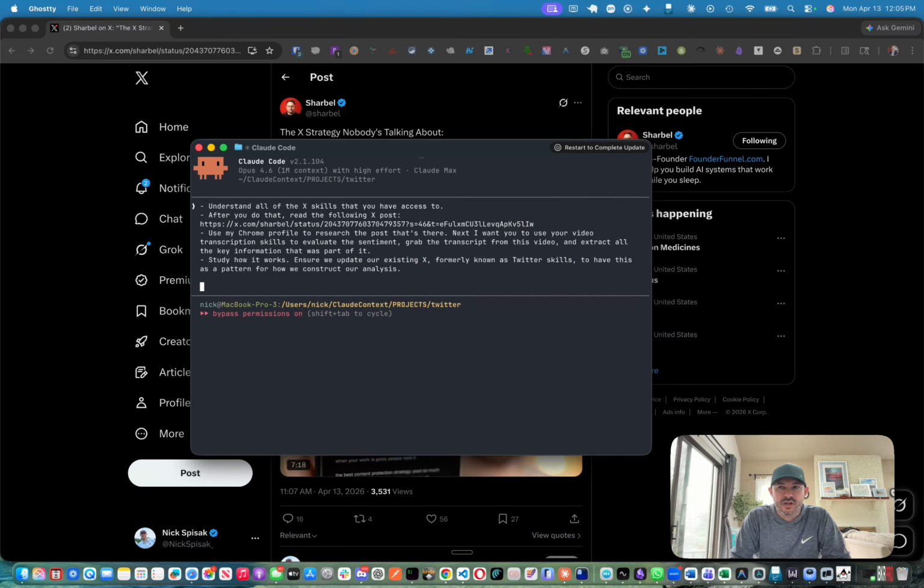And then this is what I use a lot. It's called the Superpowers skill. So I'll just type this one out. Use the /superpowers, and in this case, I want to use Brainstorm to design the necessary changes to our existing workflow for making X content.